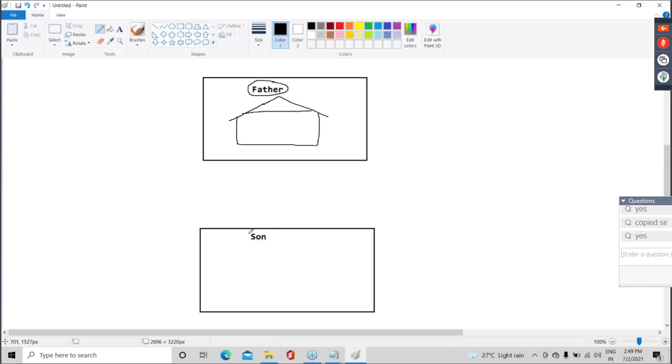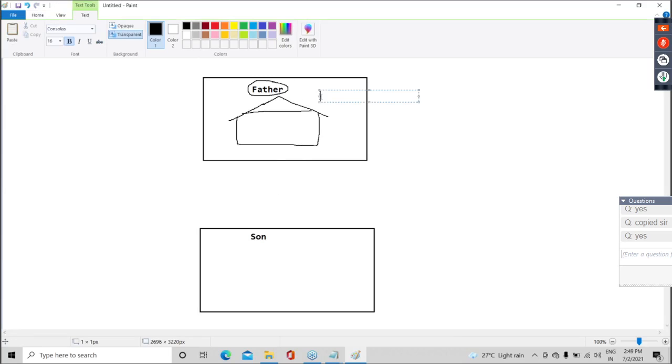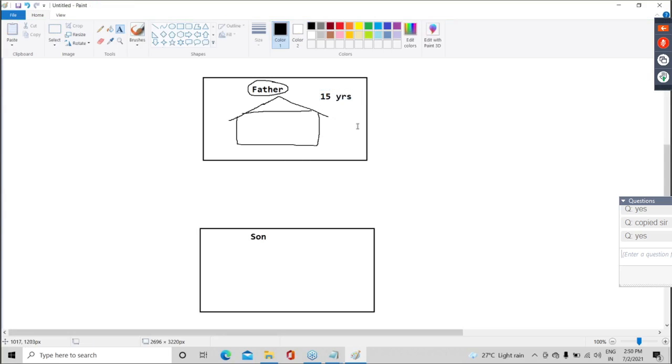Son's age is such that he can prefer marriage. Now I'll come to the part, guys. In this relation, can I say this property is almost 15 years old? Yes or no, guys? That much old property it is. Hey guys, is everyone understanding?